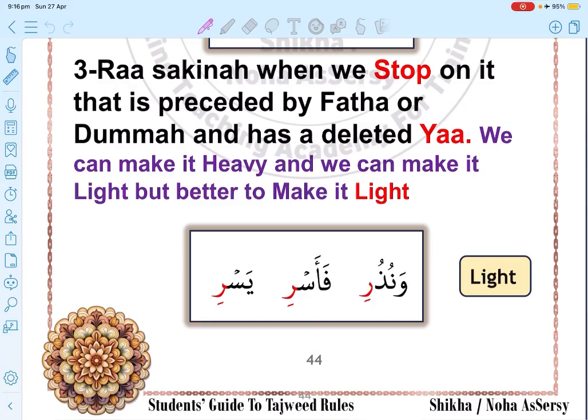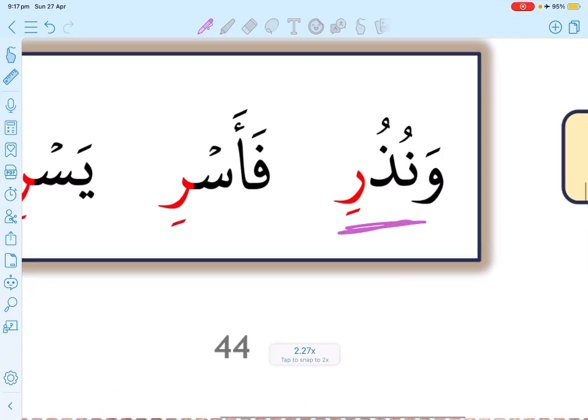Where both تفخيم and ترقيق are allowed is when the ra is sakina because of stopping, and it is preceded by a fatha or dhamma, and after the ra we have a deleted ya. For example the word نذر, it originates from ونذري.